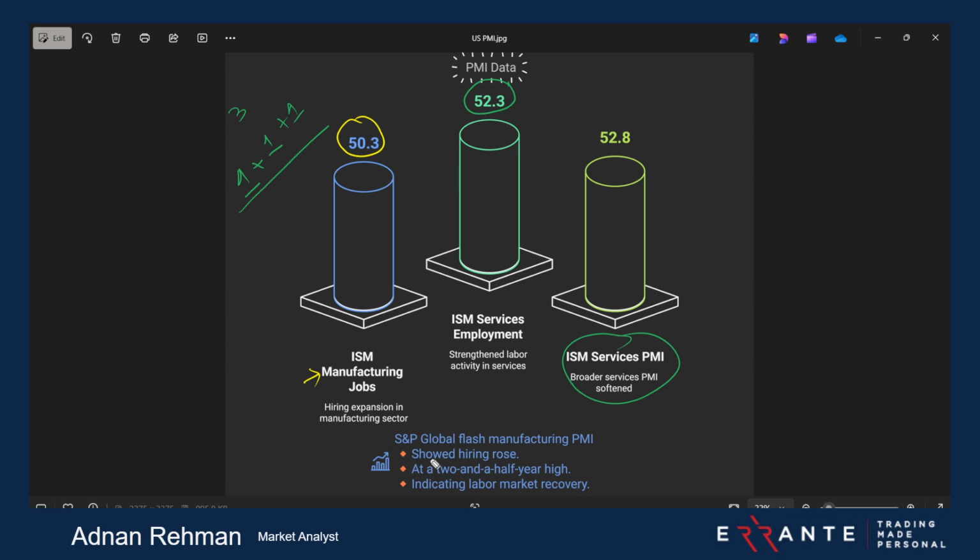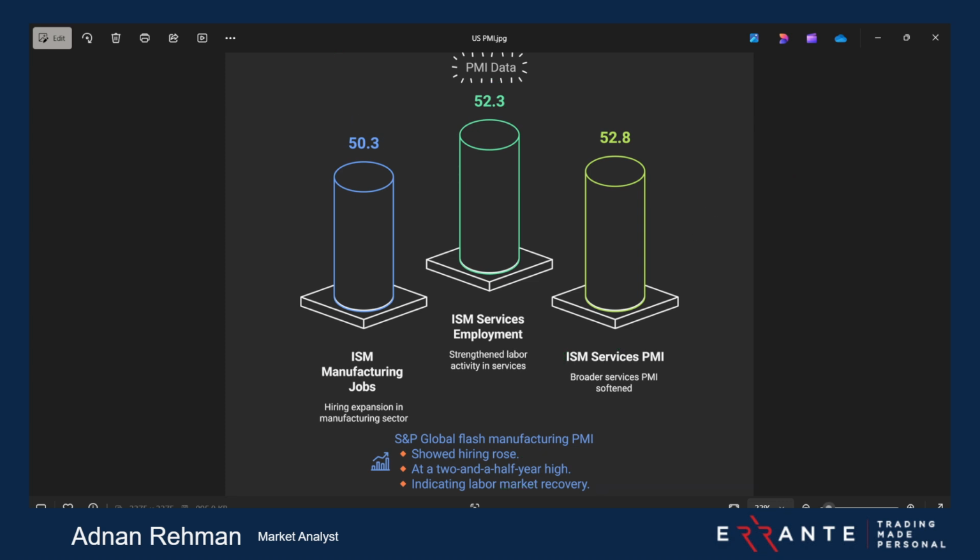And then we look into the global manufacturing PMI. What we have over here shows that hiring has risen, and it went up to 2.5 year highs. This is also good, indicating a labor market recovery. So I can add one more over here. So we have four good points from this slide. Overall, right now we have five good points and one negative one. The one negative is from the JOLTS data. So this is what we have for now.